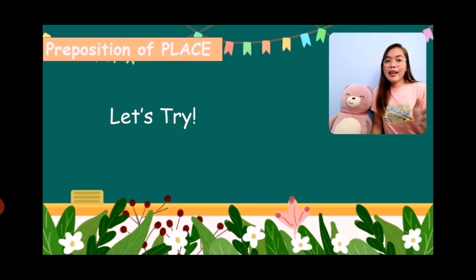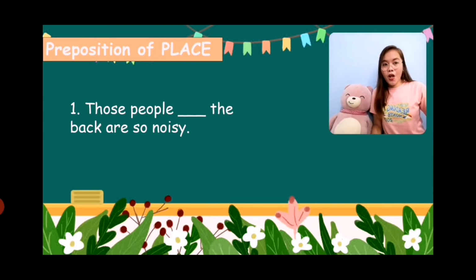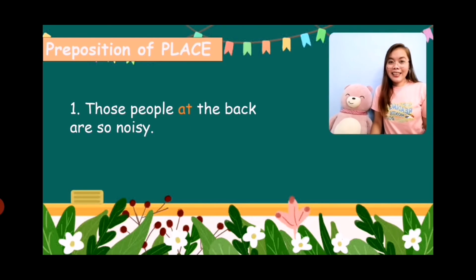Next, this time we will have an exercise for prepositions of place, using in, on, and at. Example number 1. Those people blank the back are so noisy. The given place here is the back. So what preposition shall we use? Answer is at. Those people at the back are so noisy because the location at the back is very specific.